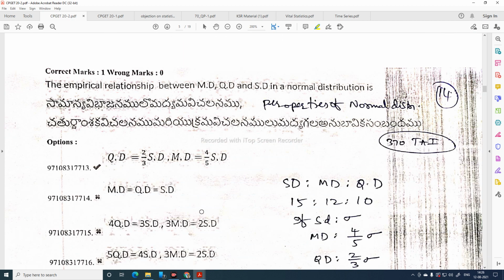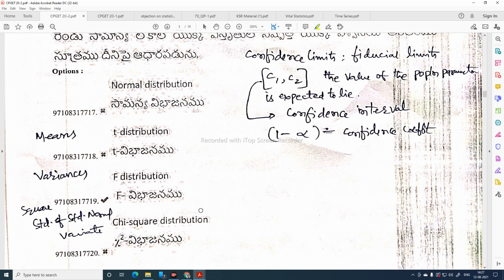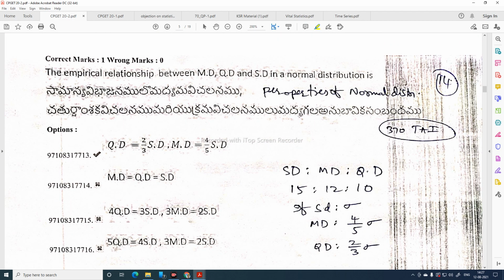Next question is question number 29. The empirical relationship between mean deviation, quartile deviation and standard deviation in a normal distribution is, this is properties of normal distribution. In the previous videos I have given lot of information about normal distribution, its properties and the importance of normal distribution. This is the relationship between QD, MD and SD.